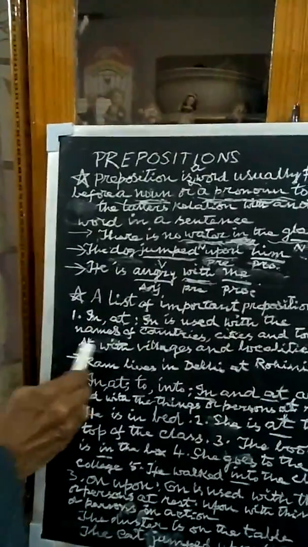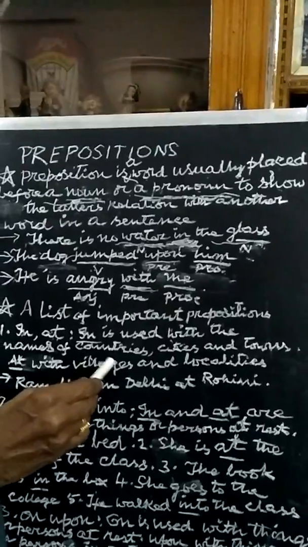Then at is used with villages and localities. Whenever you wish to say that you live in a village, that you live in a locality, you have to use the preposition at. At denotes that you are living in a locality or in a village.